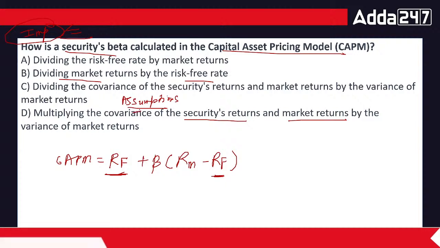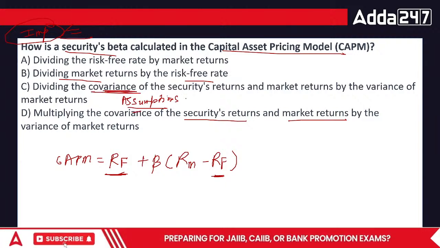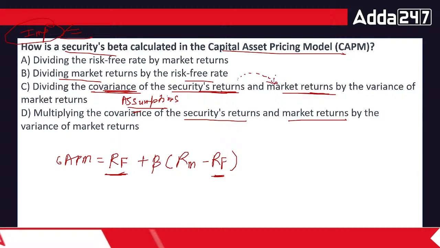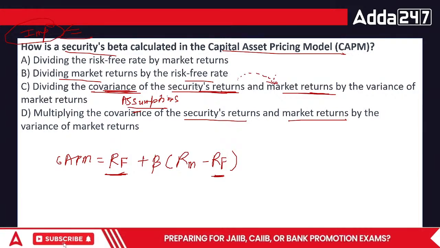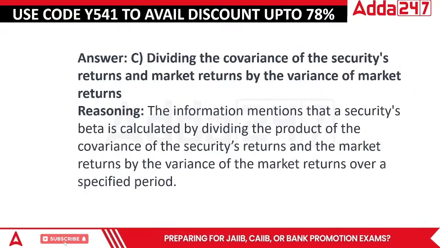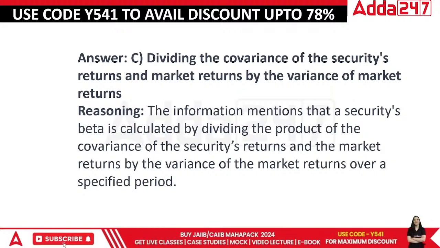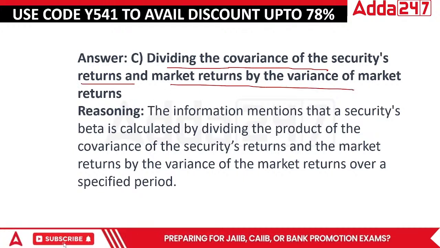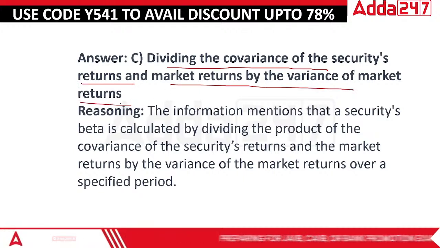Beta is calculated using the covariance of security and market. Individual security is basically connected with the market, and we try to find out their relationship. So in this case, the answer is C, everyone. Now, beta is calculated by dividing the covariance of security returns and the market returns by the variance of the market returns. Okay?